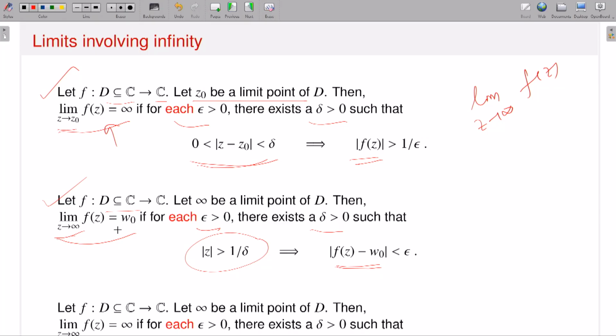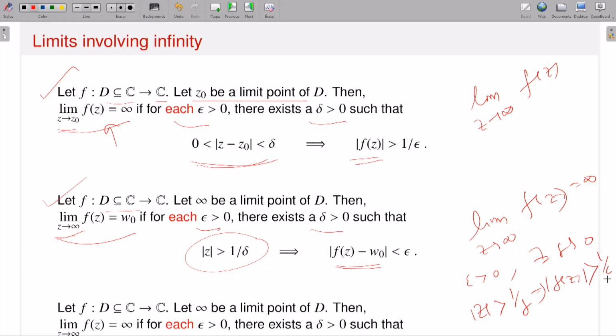So one part is remaining: if limit z approaches infinity of f of z is equal to infinity, that means modulus of z blows up, and then the corresponding functional value also blows up. So you can think about it this way: given epsilon there should exist a delta such that if modulus of z is greater than 1 by delta, that implies modulus of f of z should also be greater than 1 by epsilon.